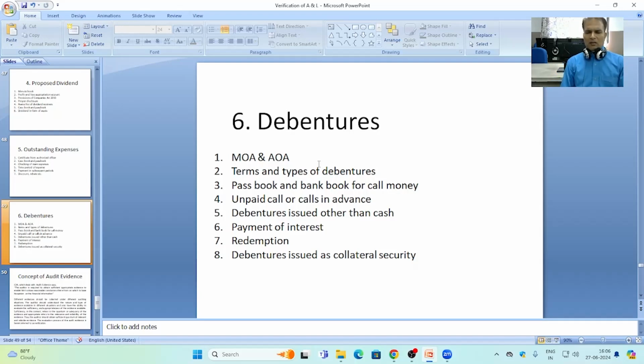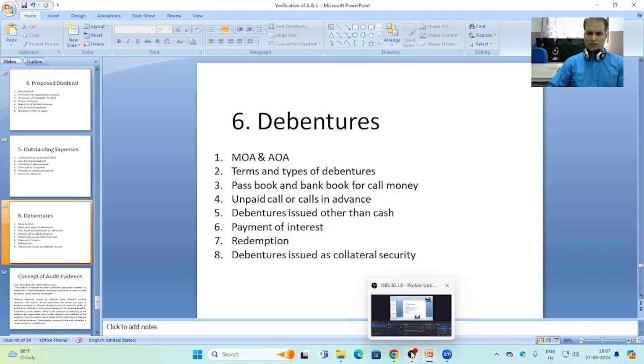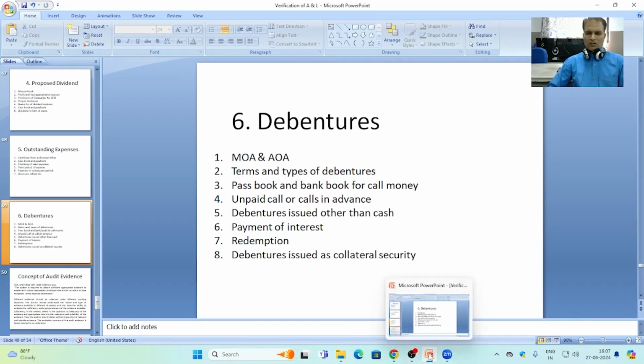Debentures are the long-term fund raised from the outsiders for the running of business. First of all, the auditor has to go through the memorandum of association and articles of association for the better understanding of the authorization to issue the debentures.